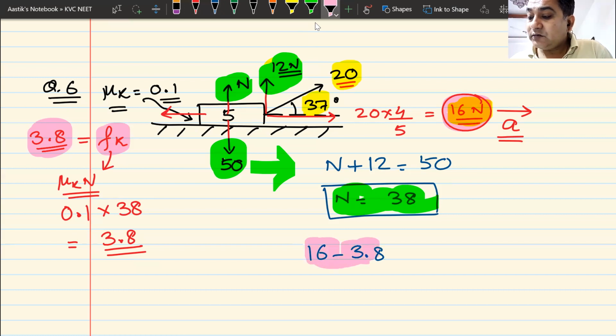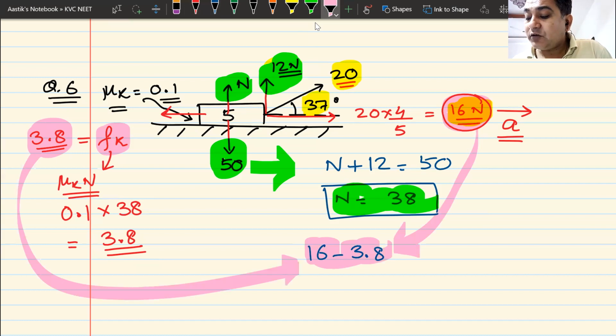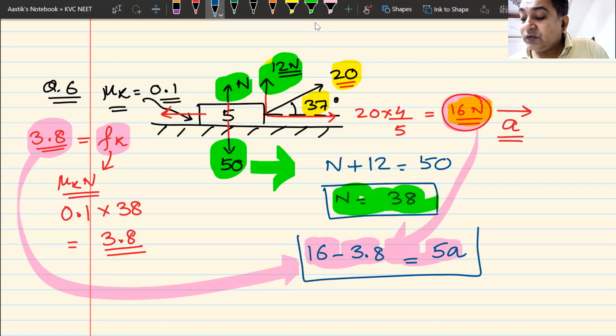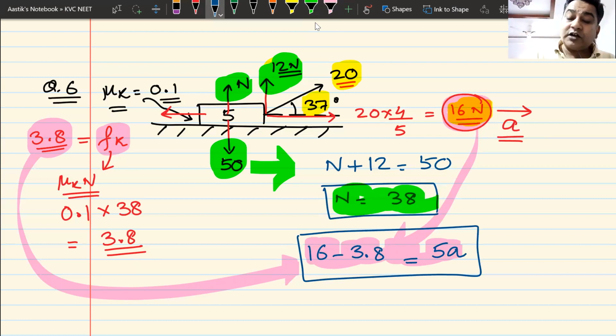The pink one, 16 forward, 3.8 backwards, must be equal to 5a, and this is how I can calculate the value of a in this case. Do we understand this, everyone? How I have done this? Can I have some raised hand that we understand this?